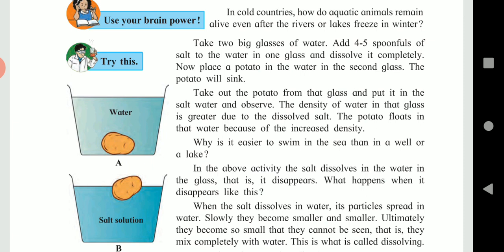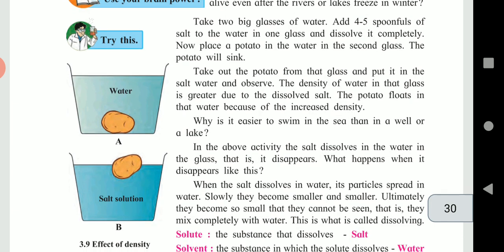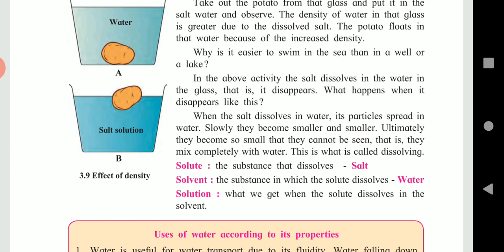Now let us see what is meant by solute. The substance that dissolves is called solute. Here salt is the solute. Now see the solvent. The substance in which the solute dissolves is called solvent. Here water is the solvent. Solution. A mixture formed when a solute completely dissolves in a solvent is called a solution. Here the mixture which we get from solute and solvent is called solution.